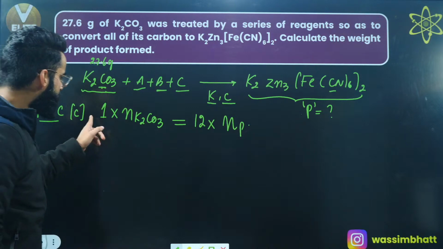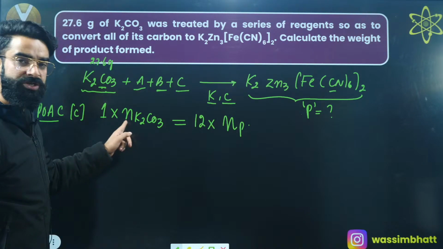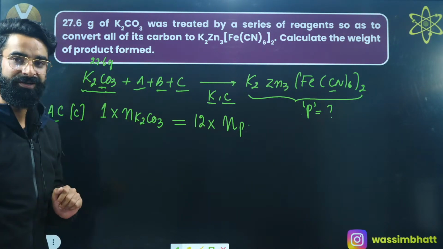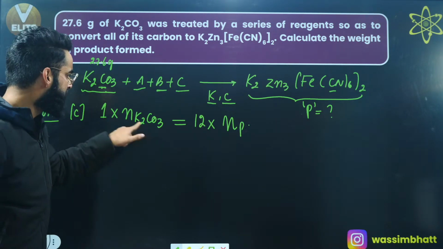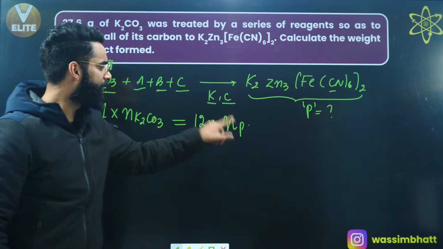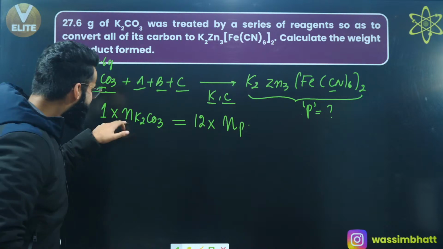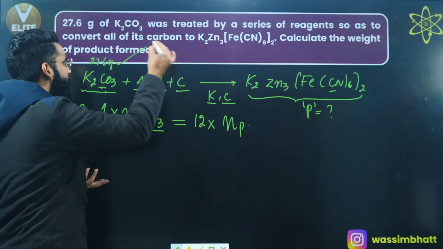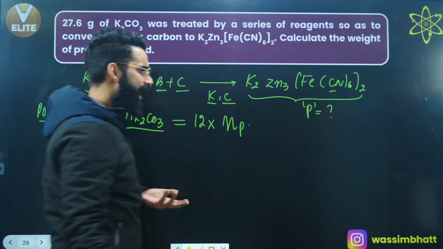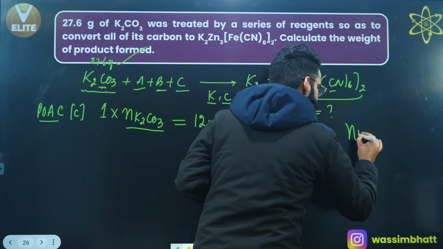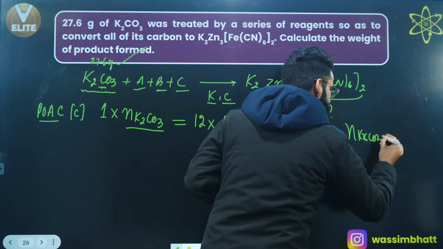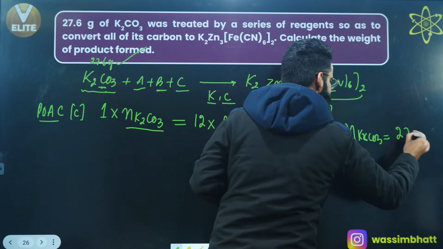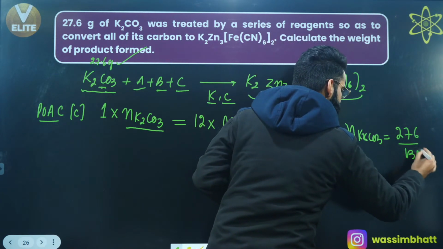So you got an equation which contains 2 unknowns. The first unknown is the number of moles of K2CO3, and the second is the number of moles of product. But I can calculate the moles of K2CO3 because the mass of K2CO3 is given to me. It is equal to the mass, 27.6 grams, divided by the molar mass of K2CO3, which is 138.